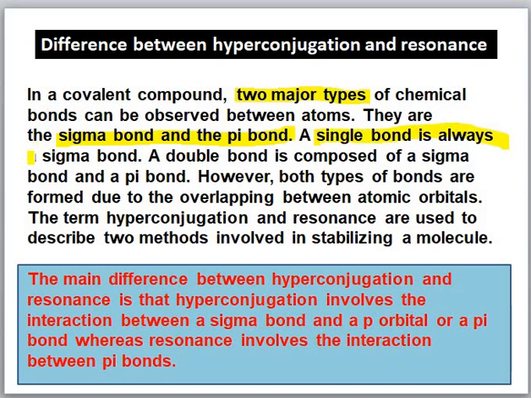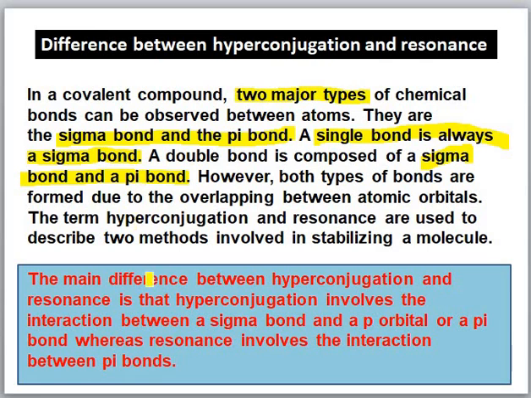Always a sigma bond means that the electron density is confined between the two nuclei, and the double bond is composed of a sigma bond and a pi bond. That is, one bond is fixed and the other can be delocalized in pi or double bonds.